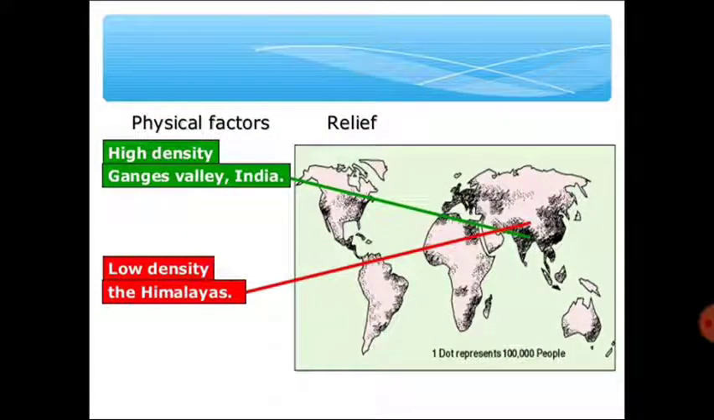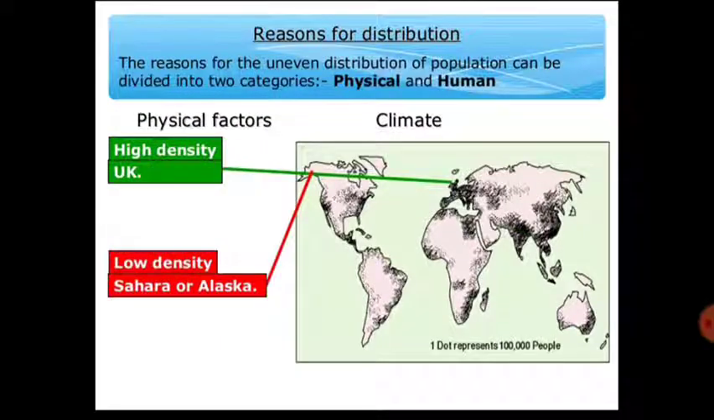You can see in this map how the relief is responsible for the uneven distribution of the population. In India, in the Ganges Valley, we can see a high density of population. Why? Because it is a flat area. And in the Himalayan region, as it is a mountain area, that place is a quite low density population zone.